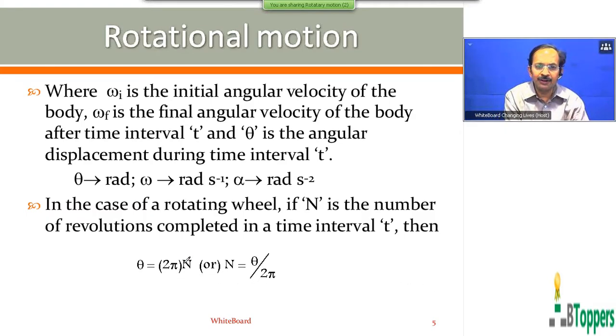So if capital N is the total number of revolutions completed by the rotating wheel in pure rotational motion in a given time interval, then angular displacement theta for that time interval can be written as 2 pi N, or number of revolutions can be found by dividing theta by 2 pi. Those who are writing the notes, they can take a pause. Please finish writing the notes.